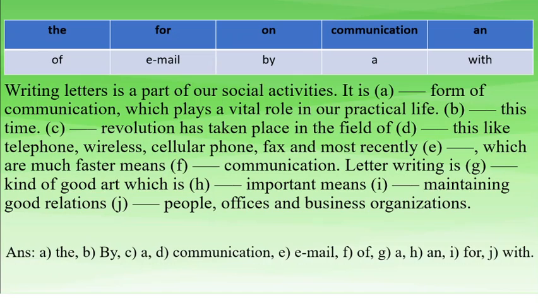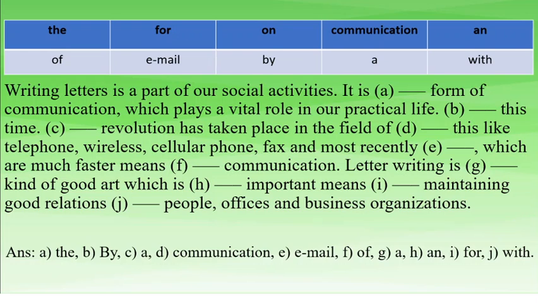So it could be as important either. So an important means dash maintaining good relations. So I number would be for maintaining good relations with people, offices, and business organizations. So the words here, only two genuine words, communication and email. Others are articles and prepositions. If you know the uses of these, then you can apply them here and get a good figure. Okay, so we are done with this.